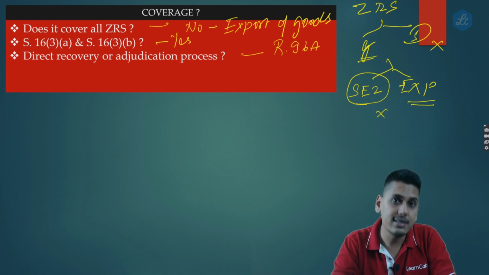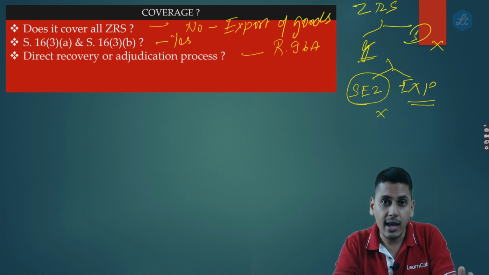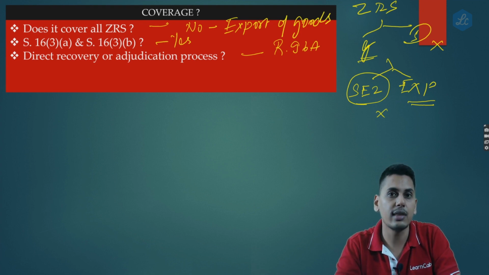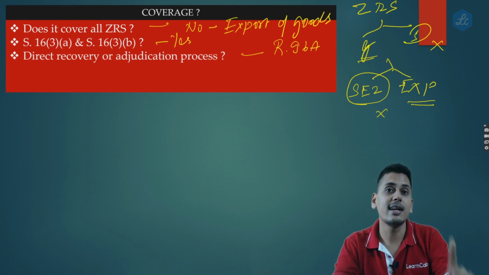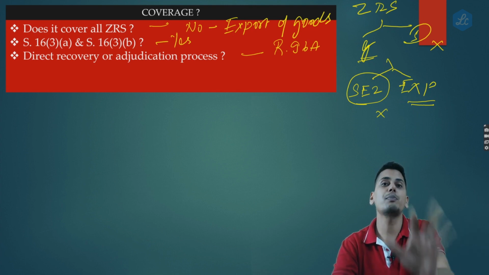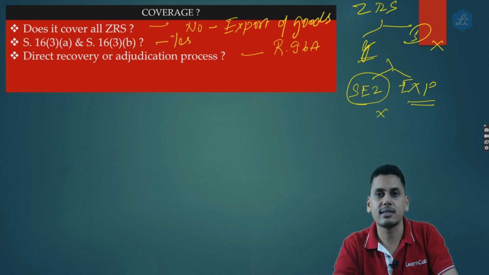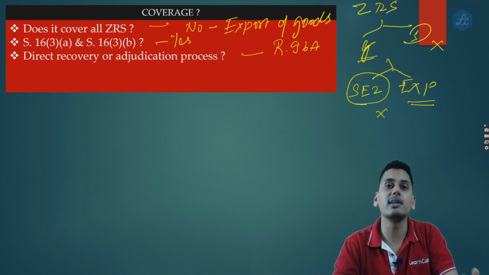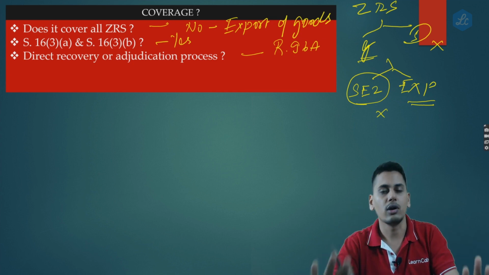Similarly, for the transaction which you are claiming to be an export of service, and based on that claim you have not paid any output tax, prove that it is an export of service within a period of 1 year plus extension. How do you prove that? Bring forex or INR where permitted within 1 year plus extension. Then your claim gets concluded as an export of service, and whatever output tax you have not paid, you are not liable to pay.